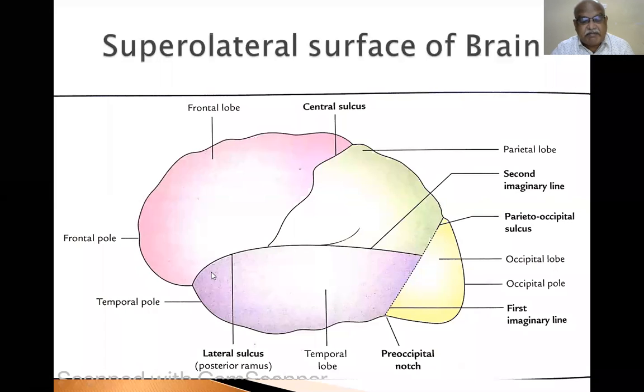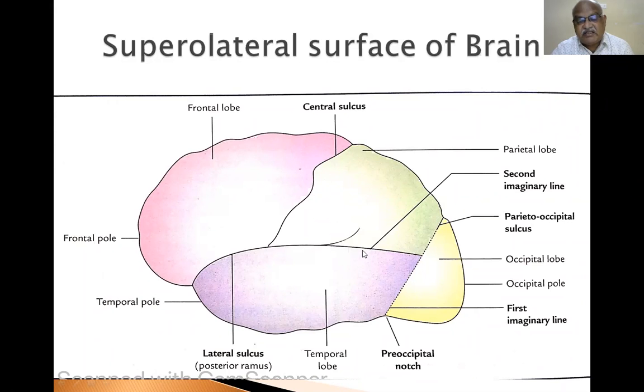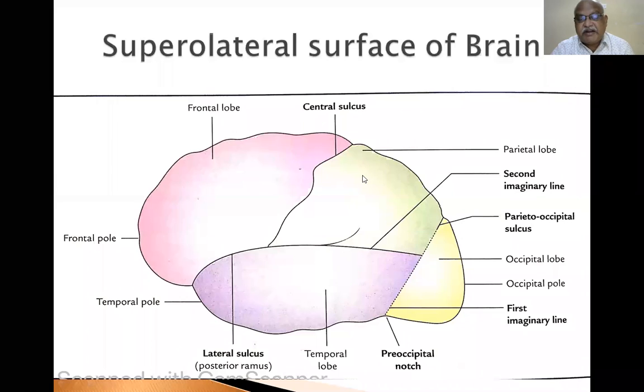This is the anterior part of the lateral sulcus, and this is the posterior ramus of the lateral sulcus. The posterior part of the lateral sulcus and the second imaginary line connecting from here to here separate the parietal lobe above and temporal lobe below.